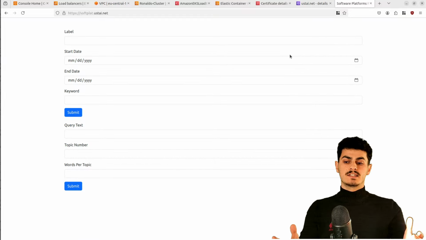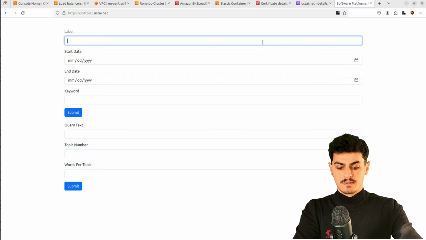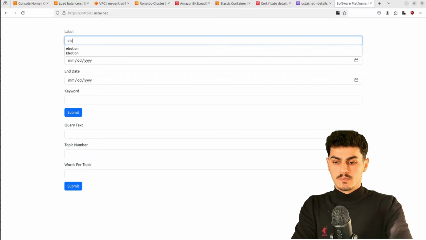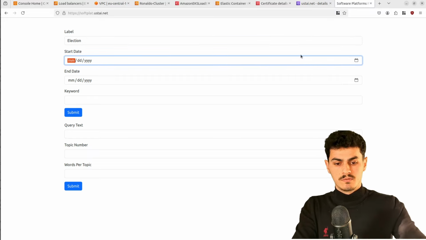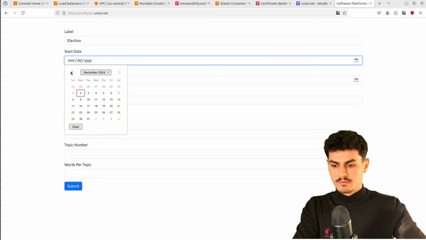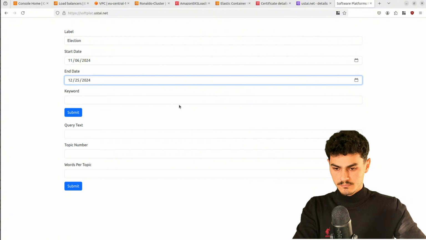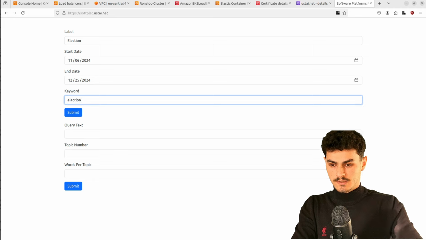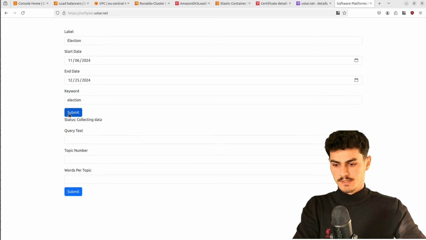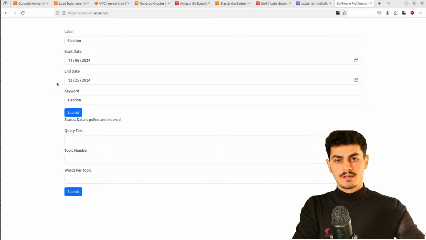Similar to the last video, it has 2 queries. We did elections previously, so we're going to stick with that. We can go from November and elections. Collecting data, indexing data, and data is pulled and indexed. So everything is created and everything is saved on Elasticsearch and also MongoDB.